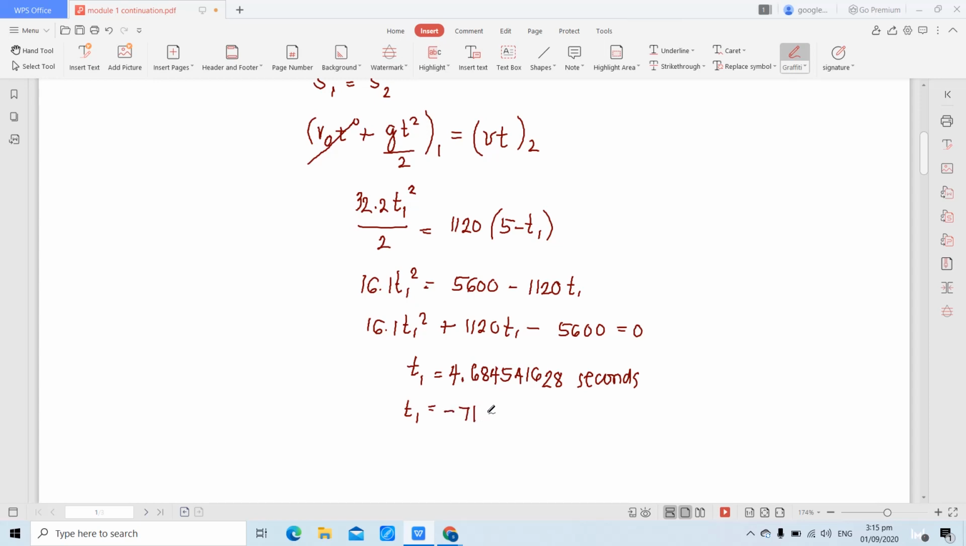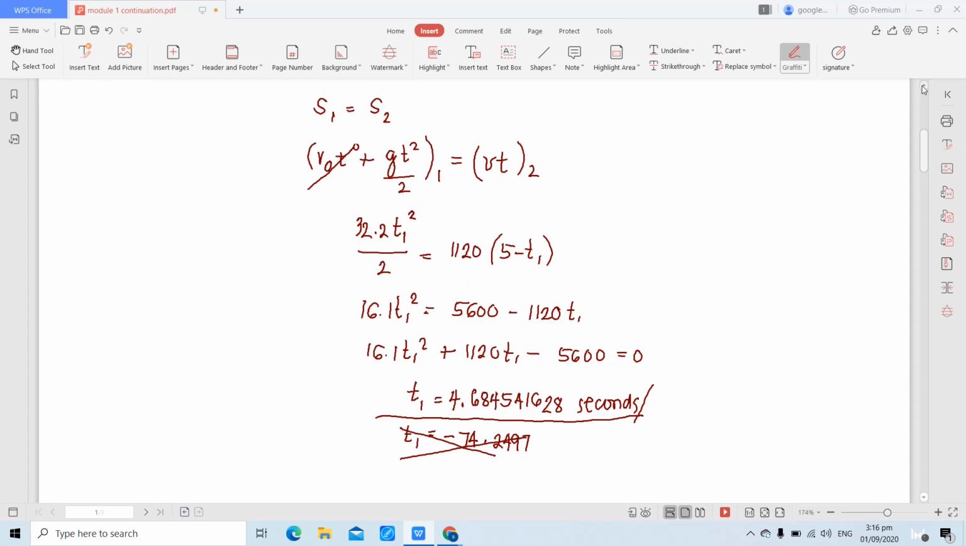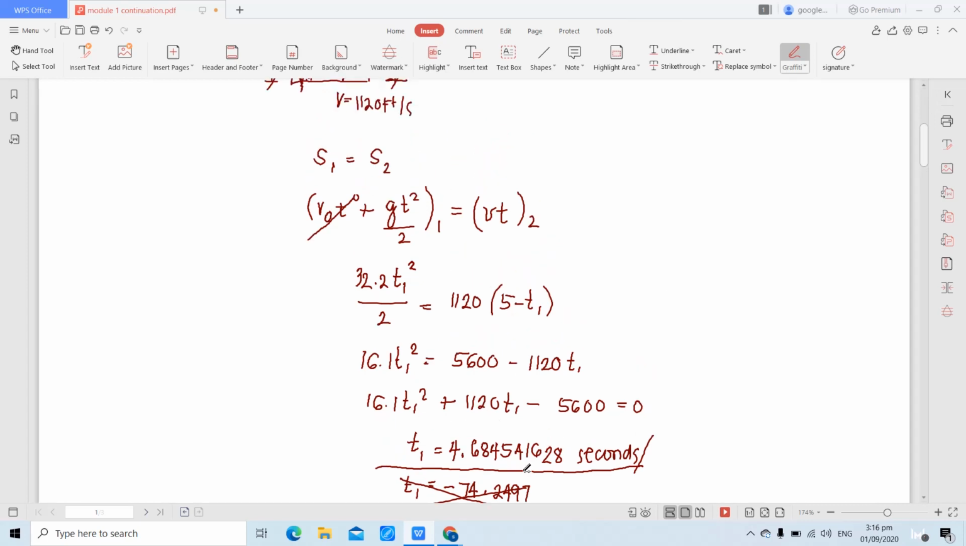Negative 74.70, 2497.249. Huwag na nating ituloy. Ang mag-govern na value ng T1, we don't have a negative value for time. Therefore, mag-govern yung positive value. T1 is 4.6845 seconds. Parang hindi tayo mag-round off ng value. So, that is equivalent to T1.